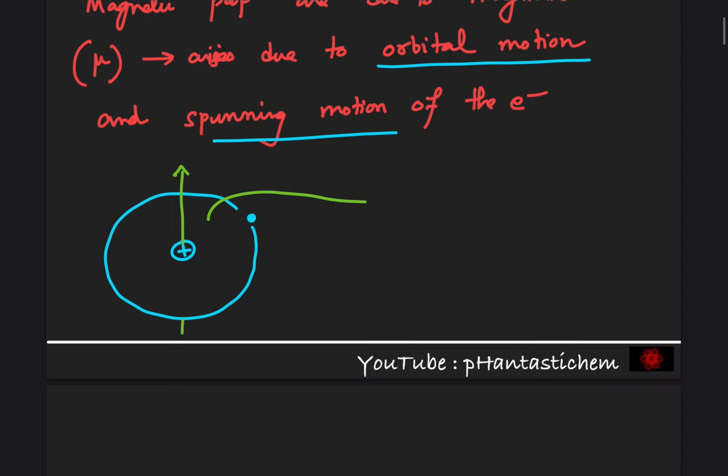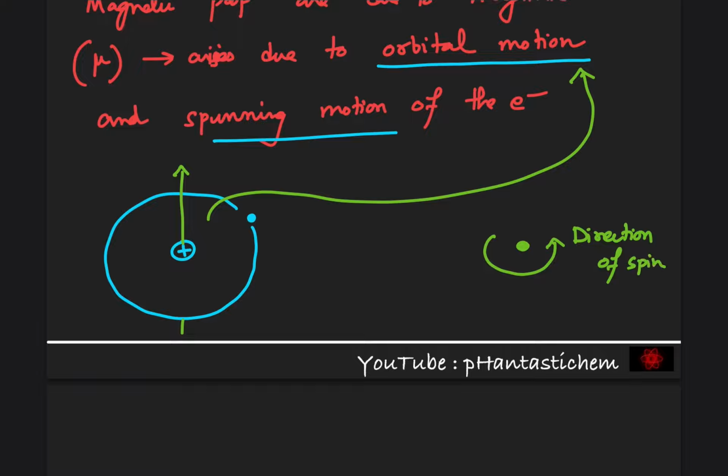So this is because of the orbital motion.